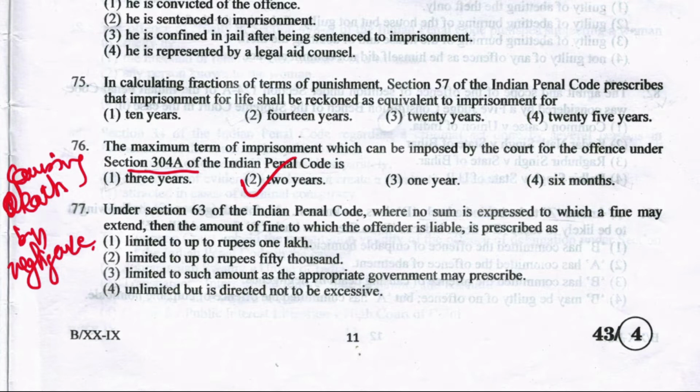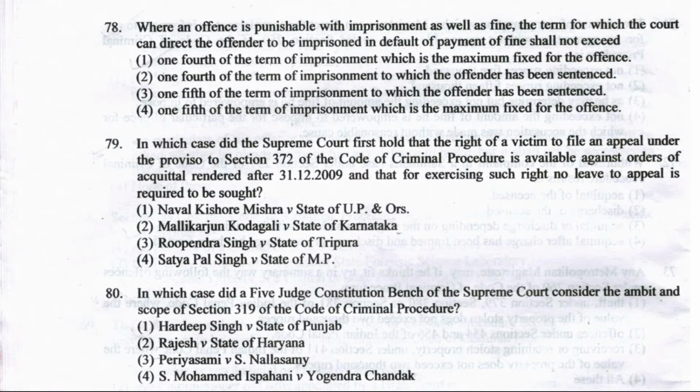Okay, next question, question number 77. Under section 63 of IPC, where no sum is expressed to which a fine may extend, then the amount of fine to which the offender is liable is: option 1, limited up to rupees 1 lakh; limited up to rupees 50,000; limited to such amount as the appropriate government may prescribe; or unlimited but is directed not to be excessive. So here the right answer is option number 4, unlimited but is directed not to be excessive, and it is mentioned in section 63. Next question, question number 78.